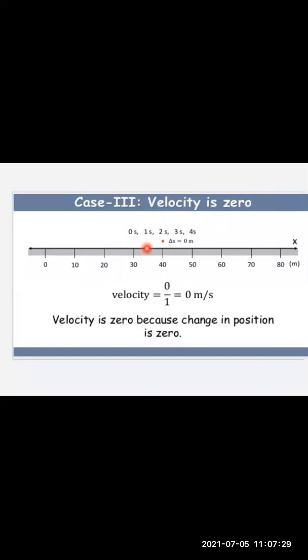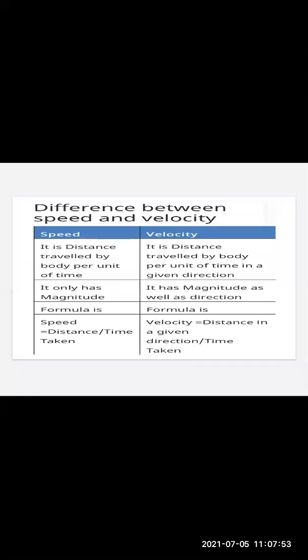The time intervals were the same, 1 second, 2 seconds, 3 seconds, 4 seconds. So upon 1 we are writing, because the initial time interval we are taking over here, that is equal to 0 meter per second. So velocity is 0 because the change in position is 0. You can also say because the displacement is 0. So in all three cases, we saw the velocity can be positive, the velocity can be negative, and the velocity can be 0. Now in short, we will see the difference between speed and velocity.